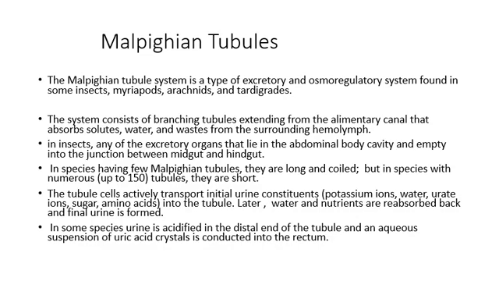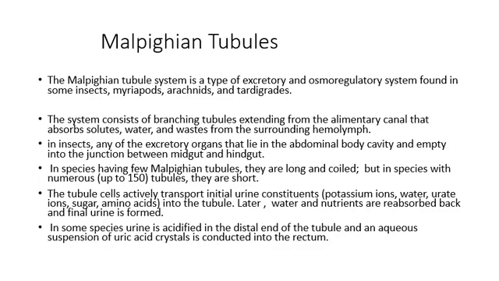That is, Malpighian tubules are a group of tubules present in the alimentary canal of the organism, which extend inside the body, from the alimentary canal to the body fluid, and which absorb solute, water and waste material from the surrounding hemolymph. In insects, they are excretory organs that lie in the abdominal body cavity and empty into the junction between midgut and hindgut.